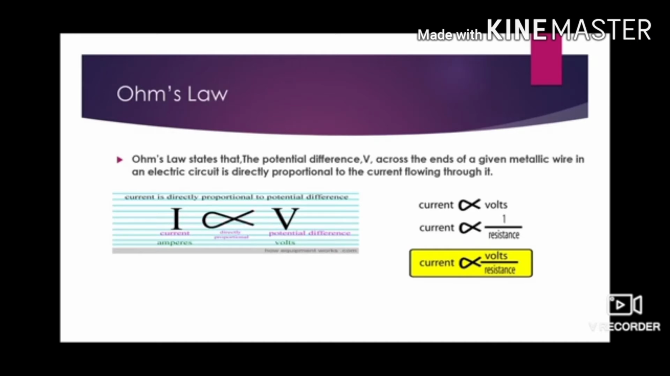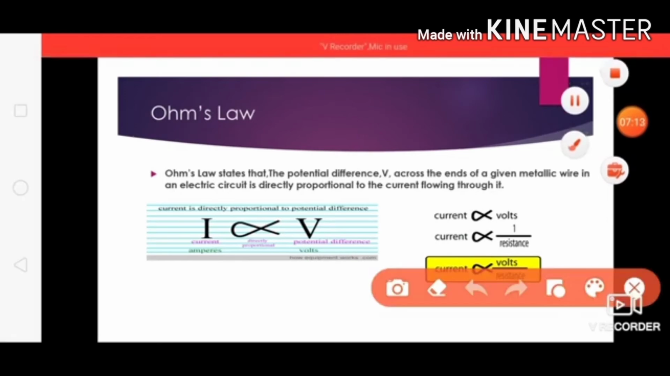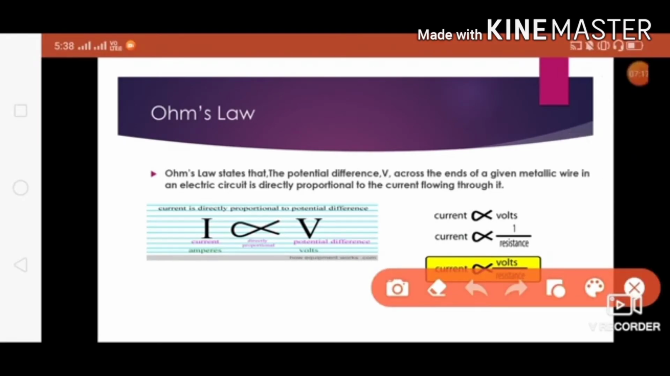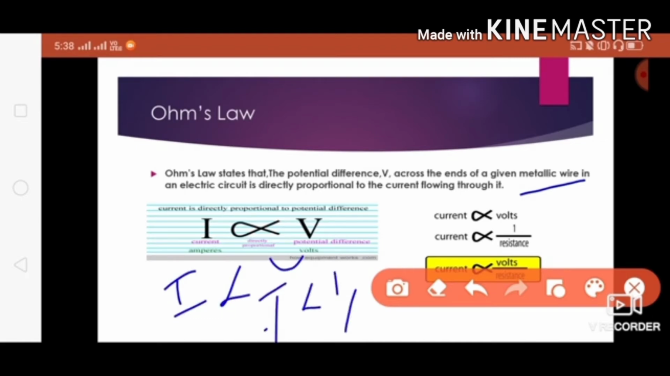So once again I'll give the statement of Ohm's law. Ohm's law states that the potential difference V across the ends of a given metallic wire in an electric circuit is directly proportional to the current flowing through it, or else you can define it in terms of current also. Ohm's law states that current is directly proportional to voltage and current is inversely proportional to resistance. So you can define it like this also. I hope you people are understanding.